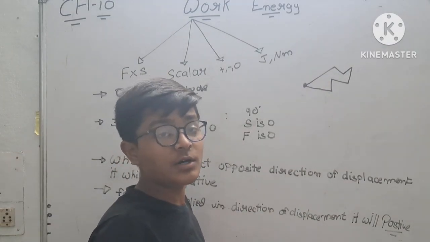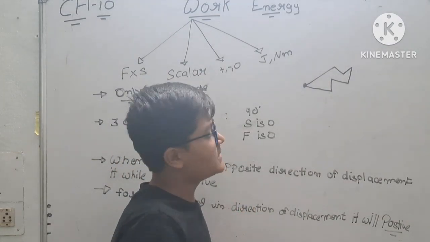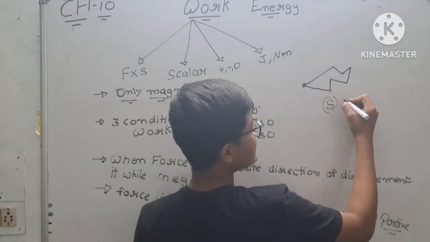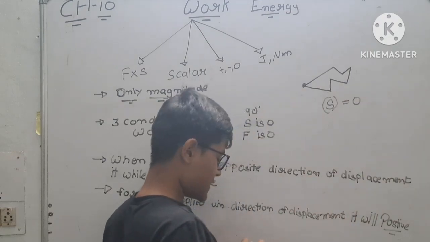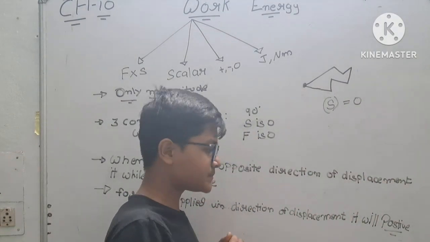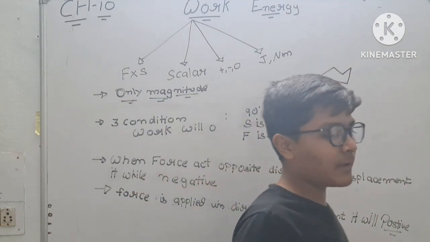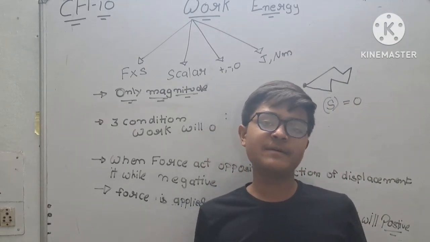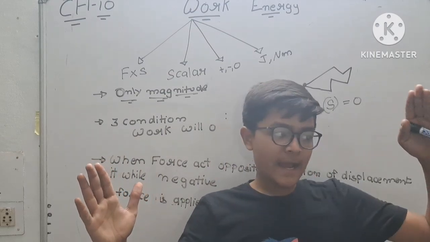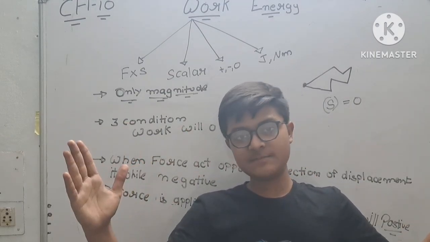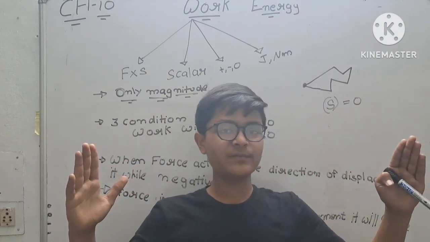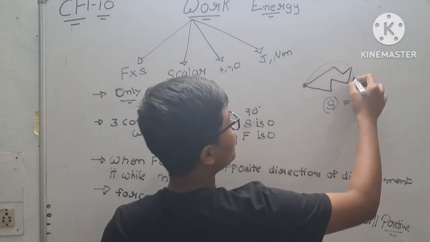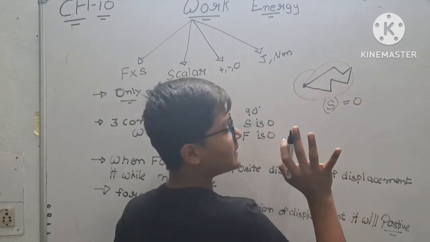So the work will be 0, because displacement, S, is 0. In the scientific way, 2 factors are needed for work to be done: force and displacement. Force must be applied on the body, and displacement of the body is much needed. If you have applied force on your whole body but your displacement is 0, then work is 0.